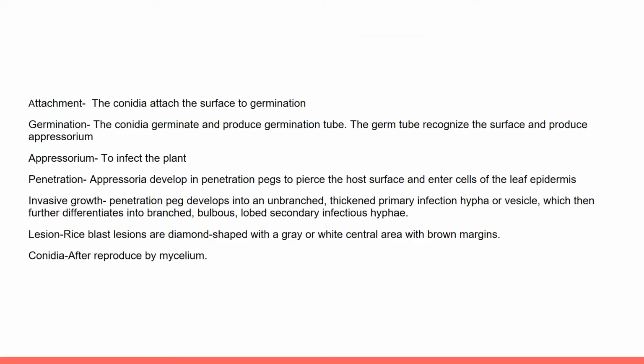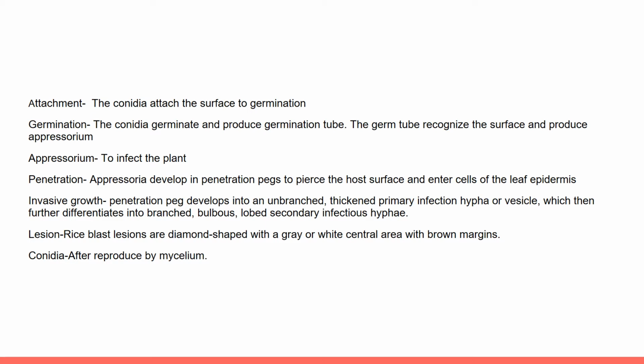Now I will explain the first stage. The first stage is attachment. Attachment is the first step of infection by the pathogen. In Magnaporthe grisea, the adhesive material known as spore tip mucilage is preformed and stored in the periplasmic region of the apical conidial cell. It is released upon contact with a plant or artificial surface and forms a viscous pad, attaching the conidium to the substrate.